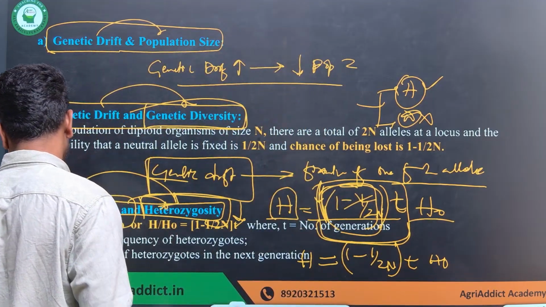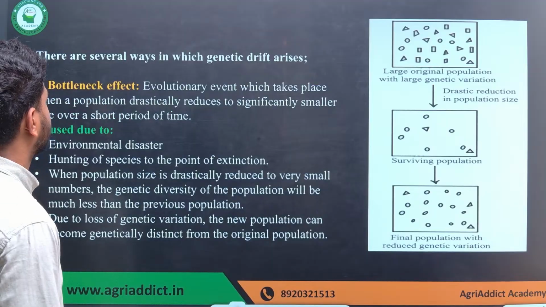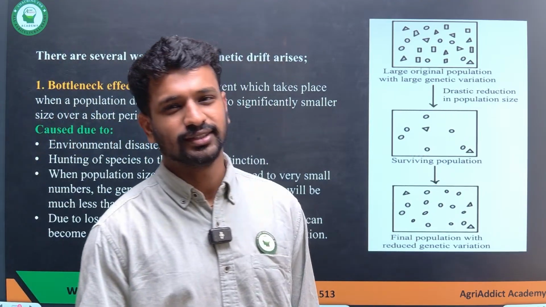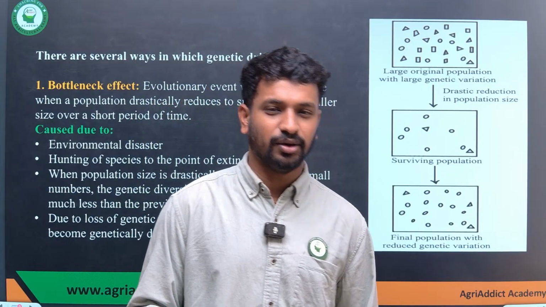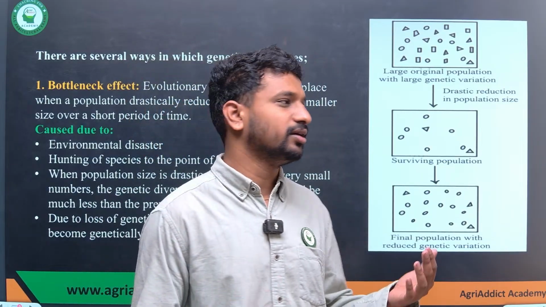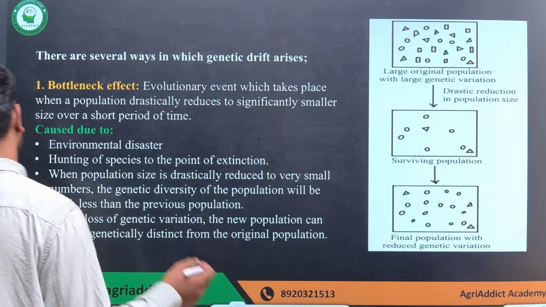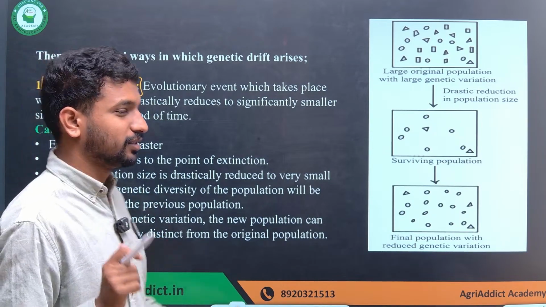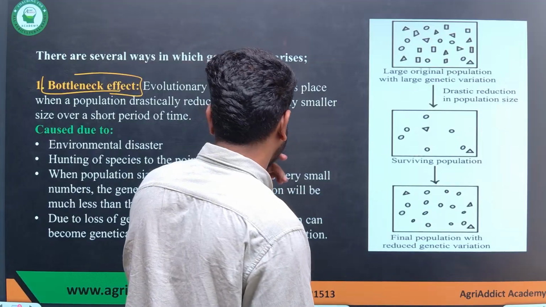That's it. Okay. Next thing, there are several ways the drift can occur. I told you in the classes also, there are several ways how the drift can occur or how the population can change or the alleles can be fixed. Within that, there are two important phenomena that are always explained. One is called the bottleneck effect, the other one is called the founder's effect.